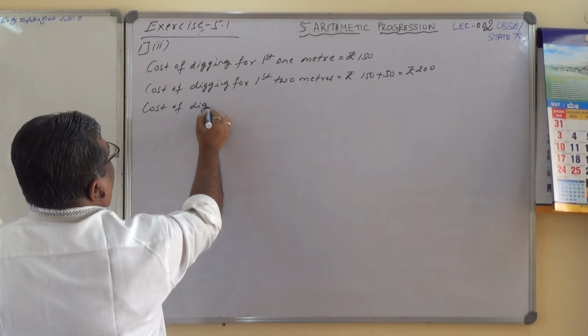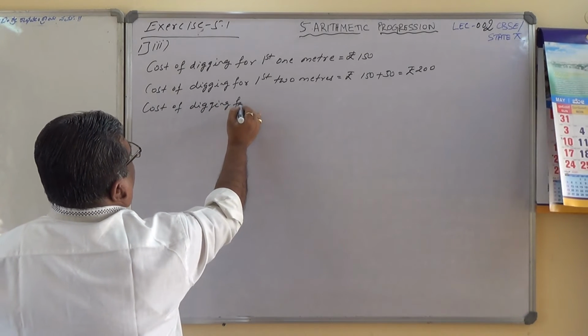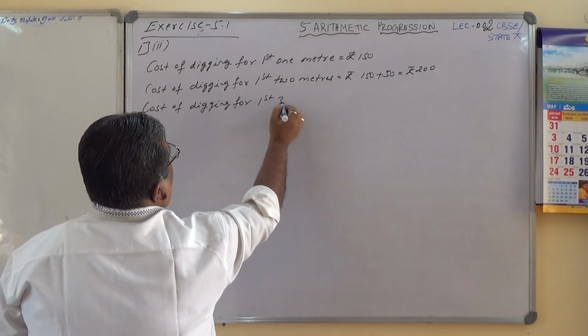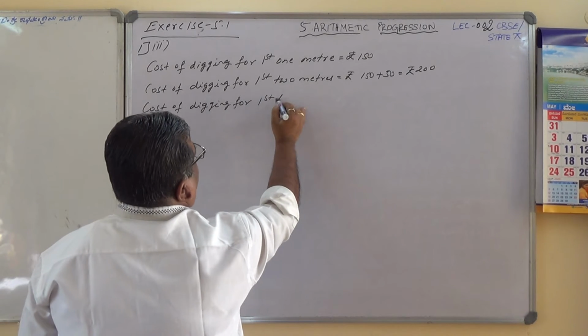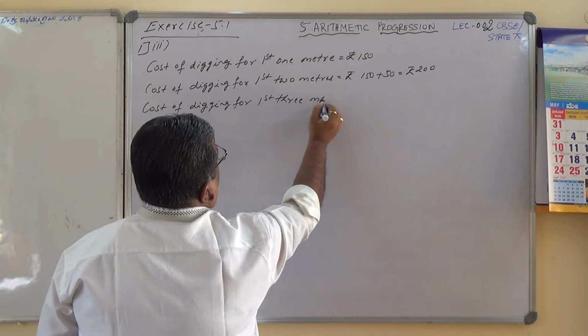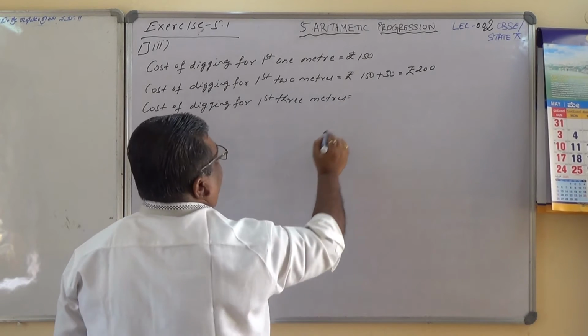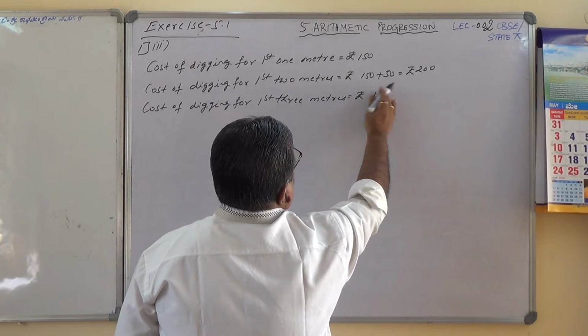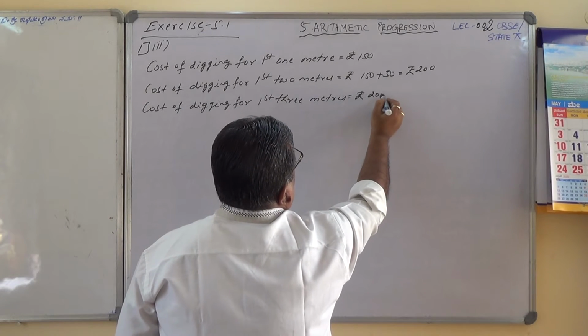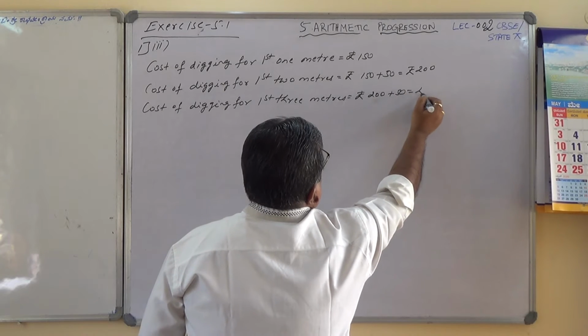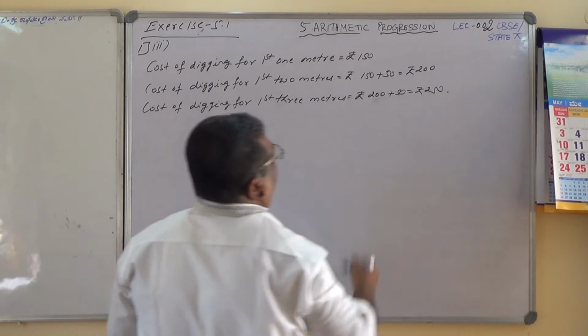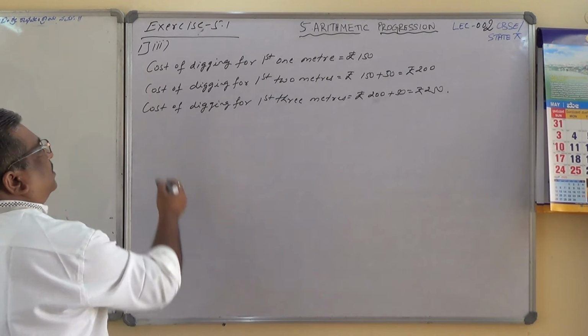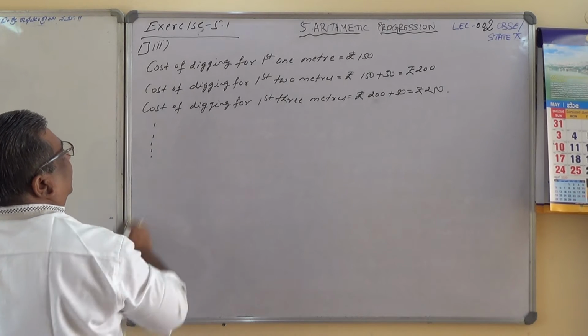Cost of digging for first 3 meters equals rupees 200 plus 50, which is rupees 250. So this will continue, basically this will continue.